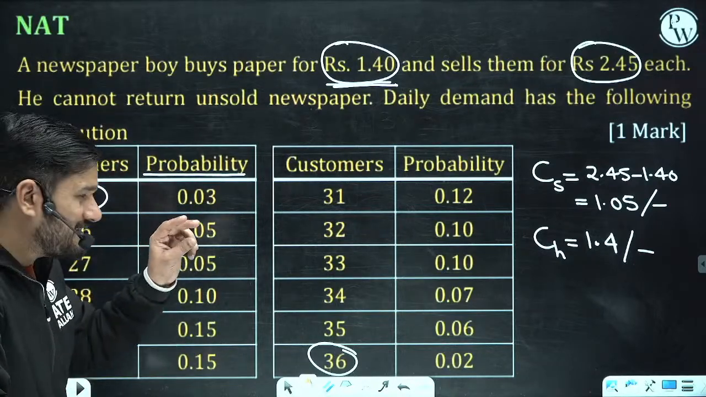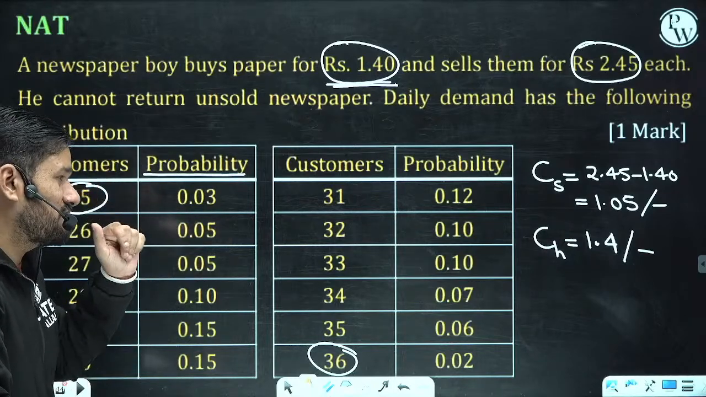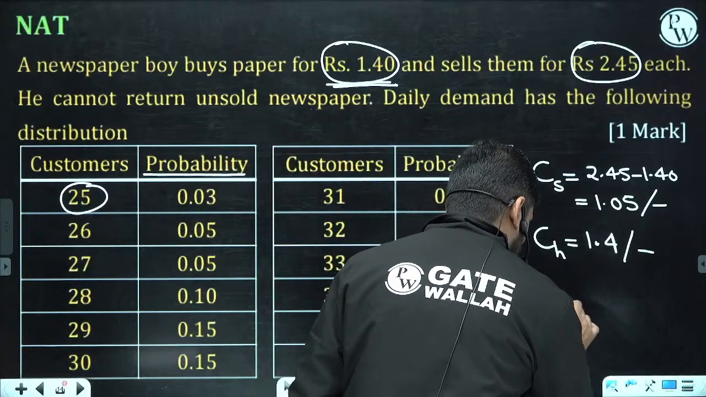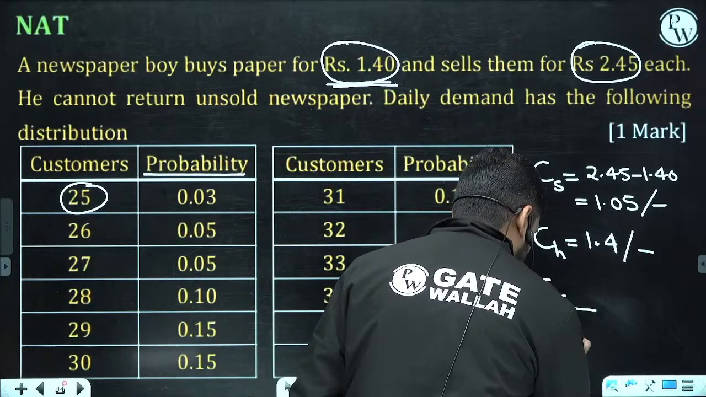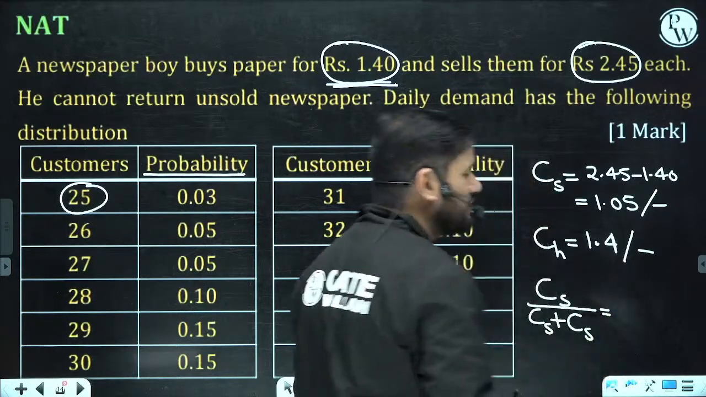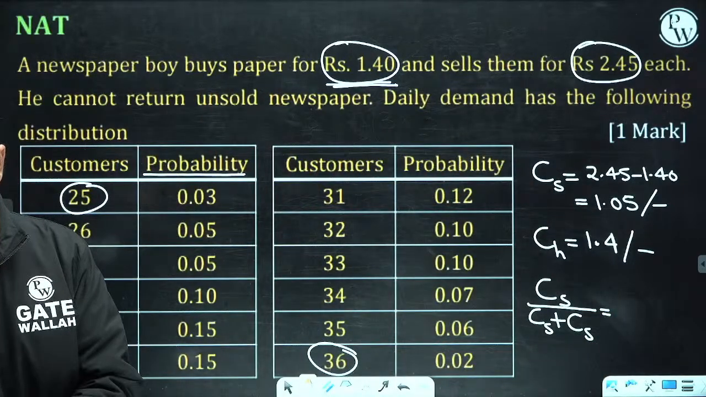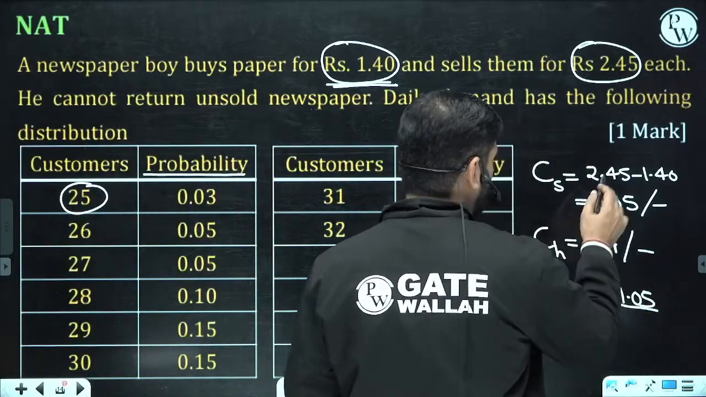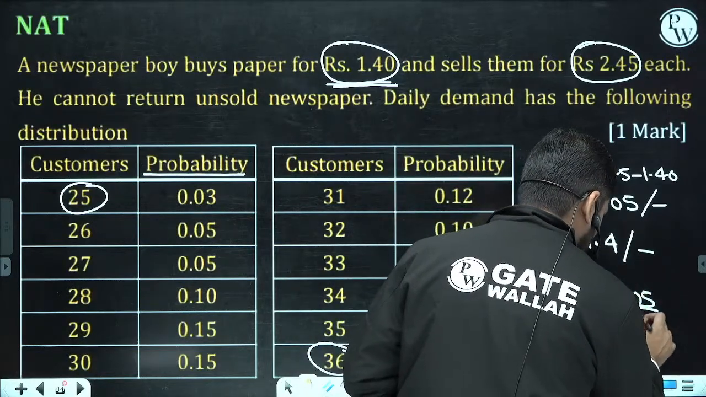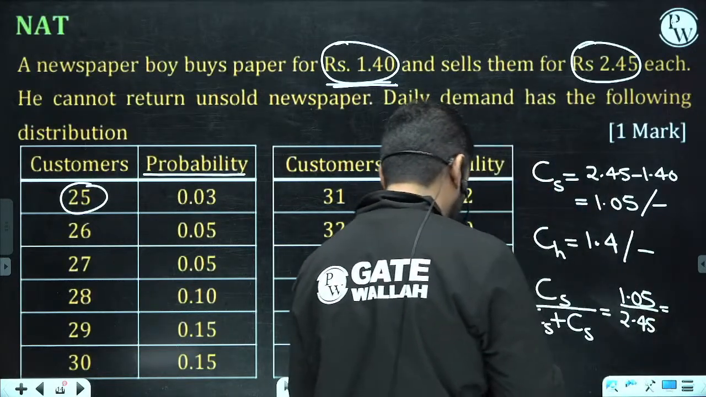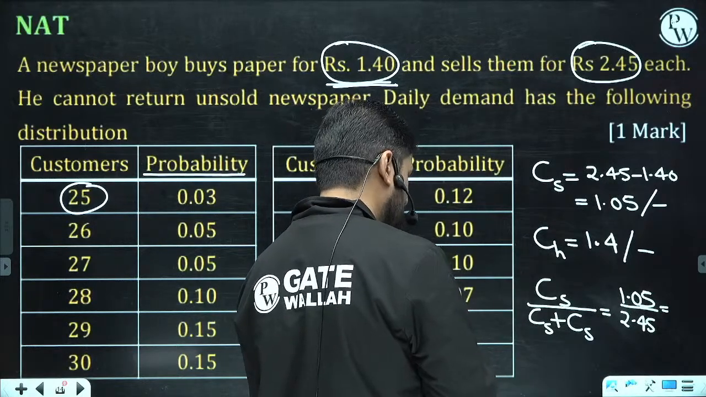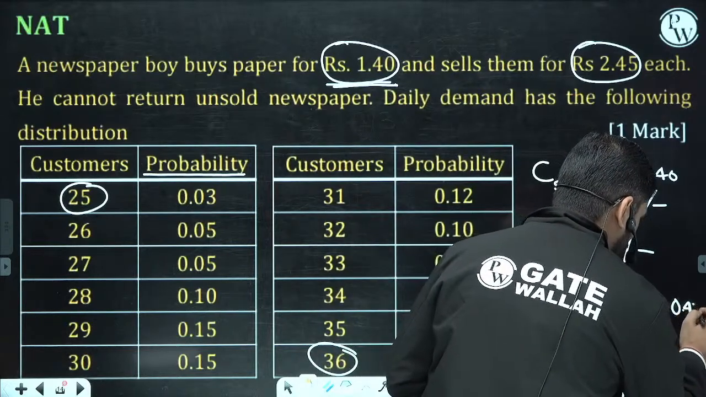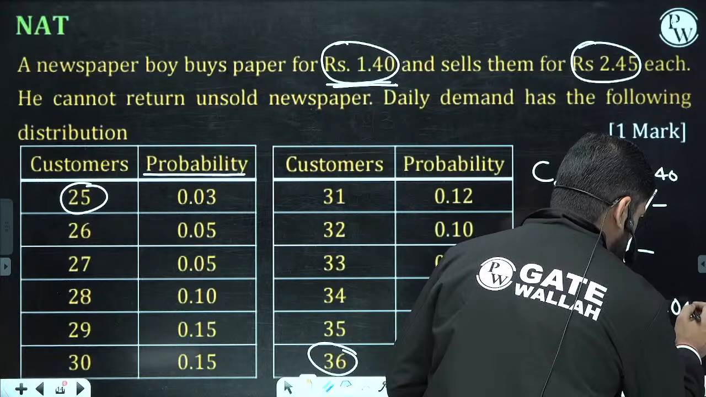First of all, what is the shortcut trick? What is the smart trick to solve this question? Can you find out the value of CS upon CS plus CH? Okay, let me find out this value. CS is 1.05 and the sum of these two is 2.45. Let me calculate this value: 1.05 divided by 2.45. Excellent technique. It is 0.428. Let me take 0.43.